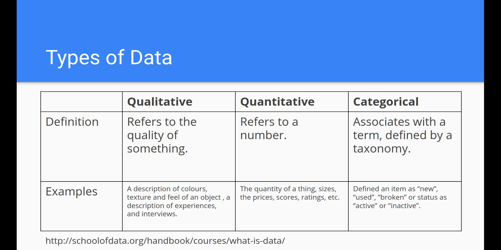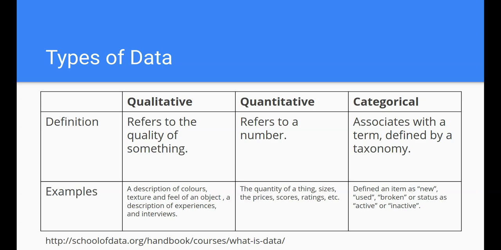Because the other type of data is quantitative data, and this refers to a number. So you might say, I had some ramen and it was delicious ramen, and it was sweet and it was spicy. There was an egg in it. If you wanted to talk quantitatively about that ramen, you might say, there was one egg in the ramen. It weighed half a pound of noodles, a quart of water. These are numbers that are used to describe exactly what that thing is.